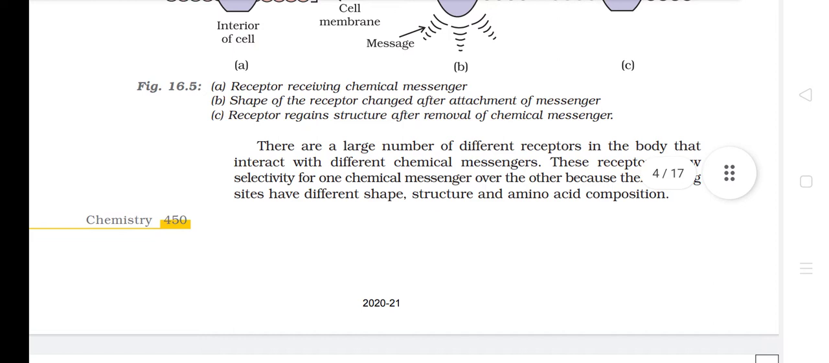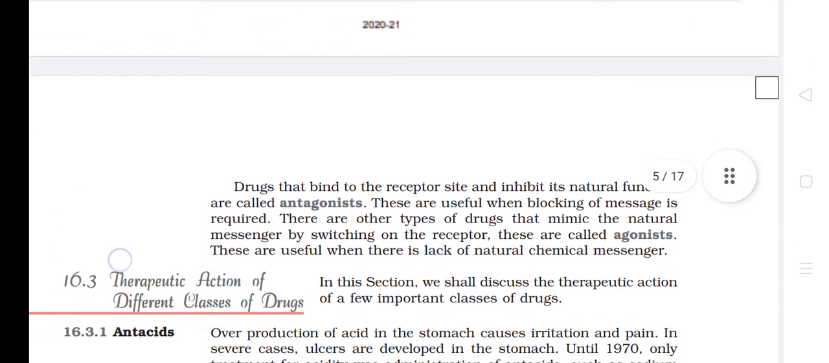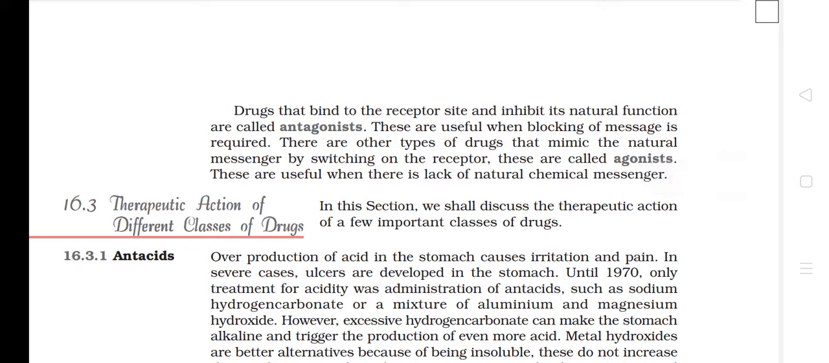There are a large number of different receptors in the body that interact with different chemical messengers. These receptors show selectivity for one chemical messenger over the other because their binding sites have different shape, structure, and amino acid composition. Drugs that bind to the receptor site and inhibit its natural function are called antagonists. These are useful when blocking of a message is required. There are other types of drugs that mimic the natural messenger by switching on the receptor. These are called agonists. These are useful when there is a lack of the natural chemical messenger.